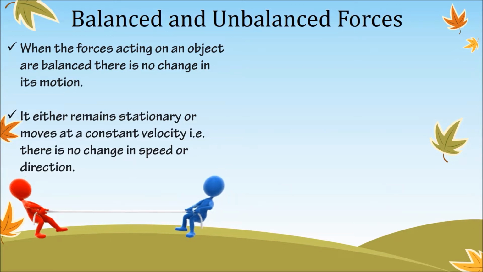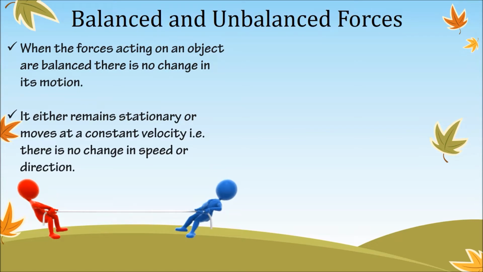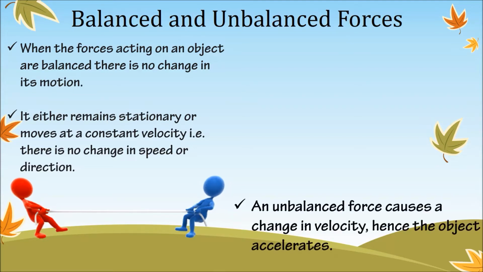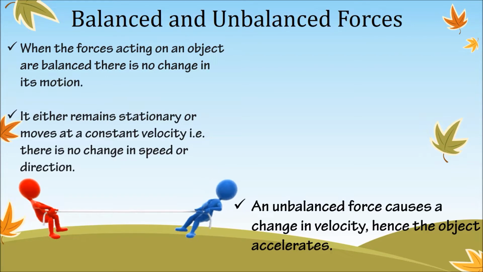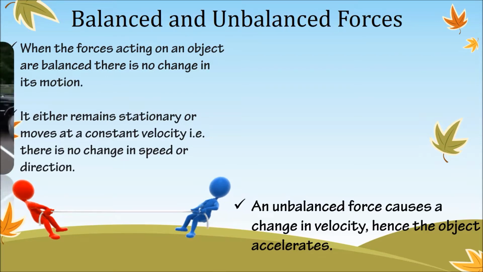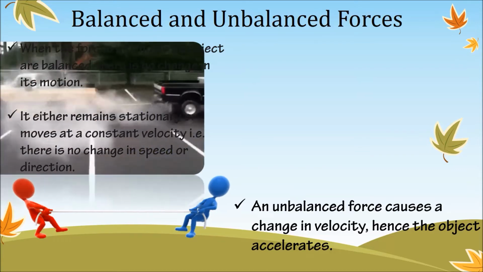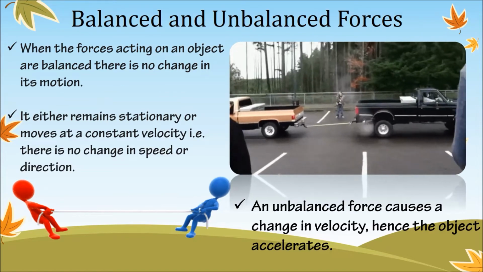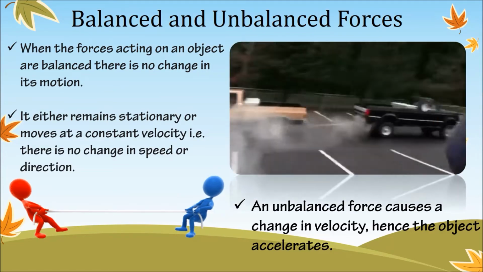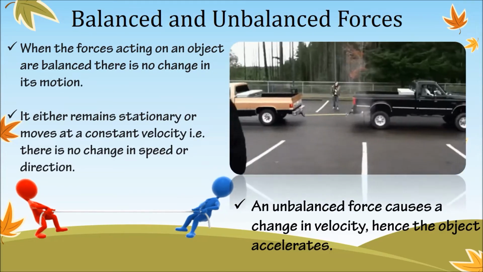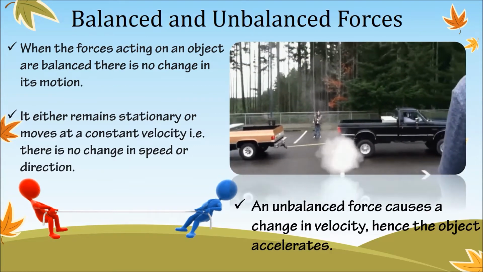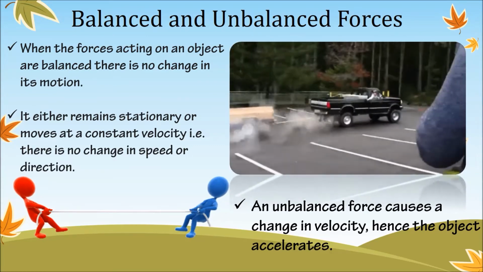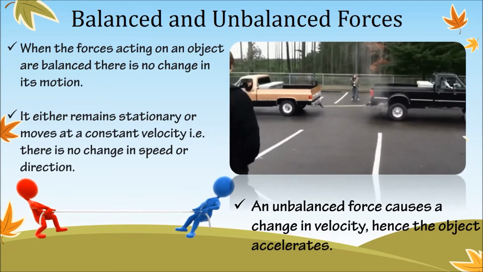If the forces acting on the object are not balanced, then we say unbalanced forces are acting on it. An unbalanced force causes change in velocity and hence the object accelerates. See the picture above. In this picture, the black vehicle applies more force compared to the orange one. The forces are not balanced and hence the rope along with the orange vehicle moves in the direction of the black one.